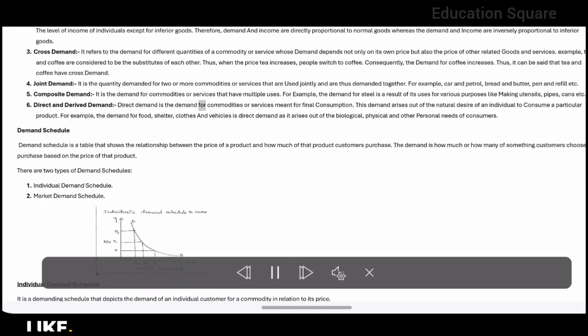Direct and derived demand. Direct demand is the demand for commodities or services meant for final consumption. This demand arises out of the natural desire of an individual to consume a particular product. For example, the demand for food, shelter, clothes and vehicles is direct demand as it arises out of the biological, physical and other personal needs of consumers.